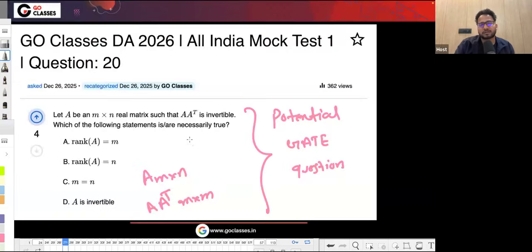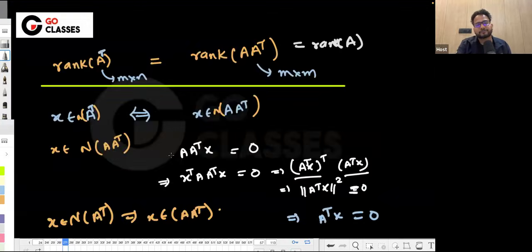And from this they are just asking the question, right? So the rank of A^T A, since it is invertible, is m. This rank is m because it is equal to its dimension. So similarly, hence the rank of A is also m, right? So this option is wrong: m equal to n, there is no guarantee, and A being invertible, there is no guarantee. It has to first be a square matrix, right? So the rank of A is equal to m. This is the correct answer.